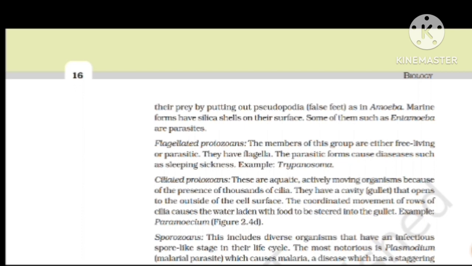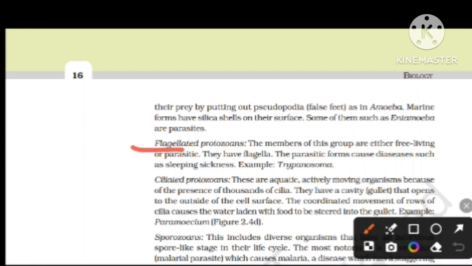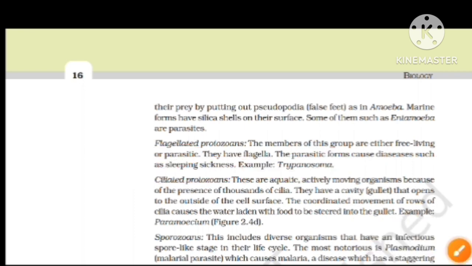Next, flagellated protozoans. The members of this group are either free-living or parasitic, and they have flagella. The parasitic forms cause diseases such as sleeping sickness. Example, Trypanosoma. The name itself says flagella, which has flagella and causes the disease because they are parasitic, and the disease is called sleeping sickness. Example here is Trypanosoma.